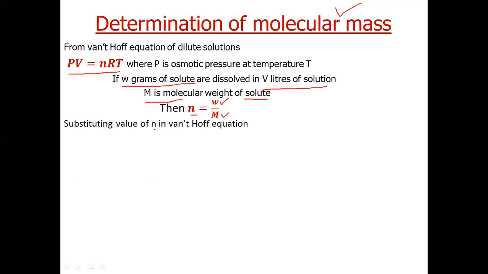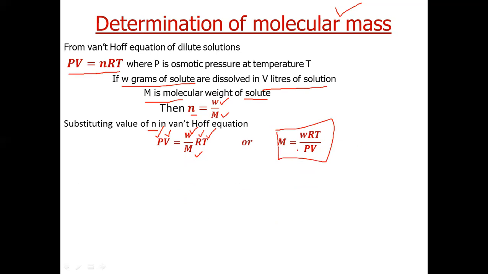Substituting the value of n in this equation, we get PV is equal to W by M RT, where P is the osmotic pressure, V is volume, W is weight of solute, M is molecular weight of solute, R is constant, its value is 0.0821, and T is temperature. We can rearrange this equation to M is equal to WRT by PV.